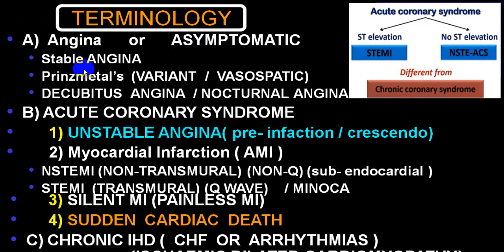In stable angina, you can have another variant, which we call variant angina or Prinzmetal angina, vasospastic angina. There are other terms utilized for different varieties of angina, like decubitus angina, nocturnal angina, angina mimics, etc. In acute coronary syndrome, there is unstable angina, which we call pre-infarction or crescendo angina. The other ones are STEMI and non-STEMI.